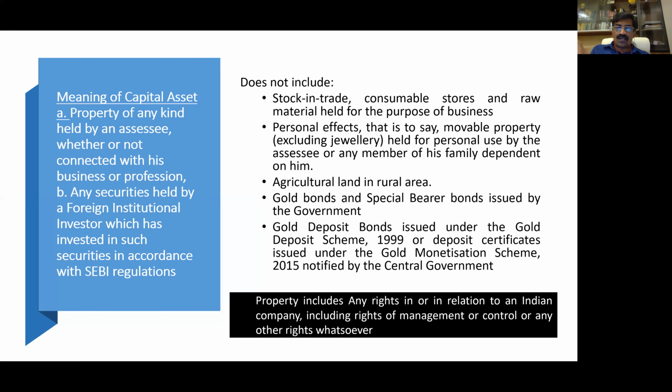However, if the same car is used for the purpose of business, then it ceases to be a personal effect. Personal effects means movable property held for personal use. A car held for personal use is not a capital asset, but once you start using it for the business, it becomes a capital asset. The only exception here is jewelry. Jewelry is always going to be considered a capital asset, and therefore it will be subject to capital gains on sale of the same.